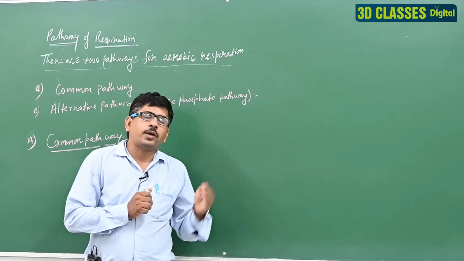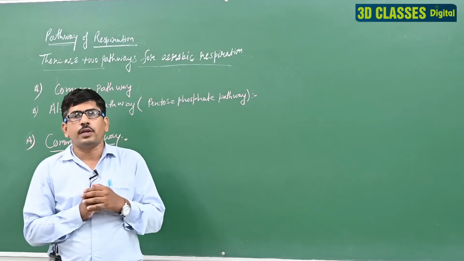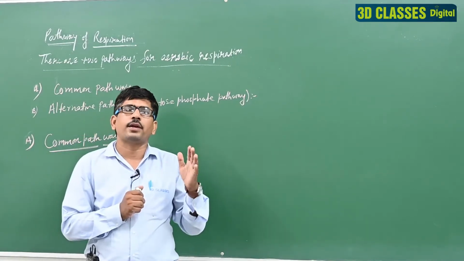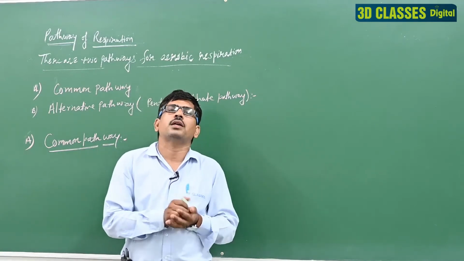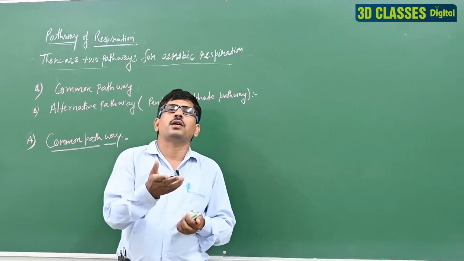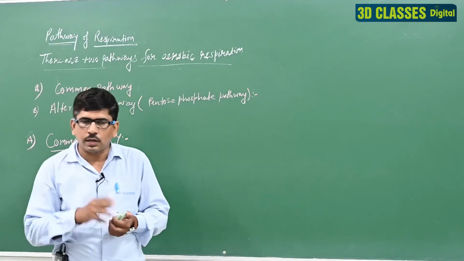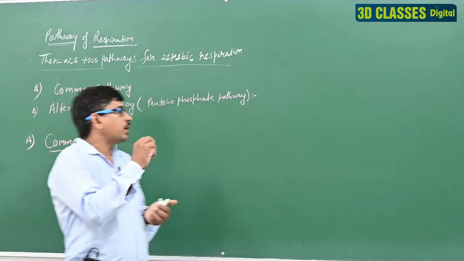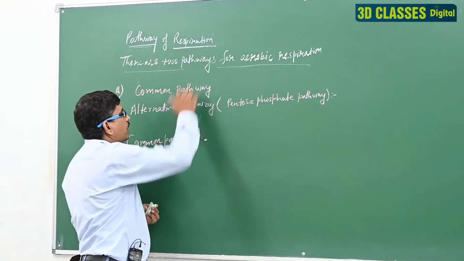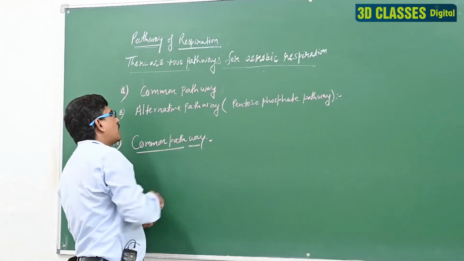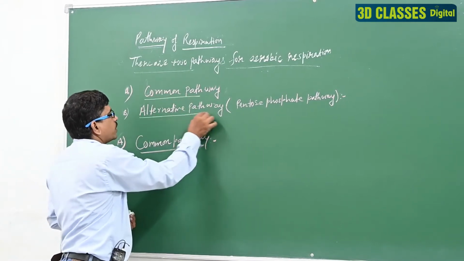Generally, aerobic respiration is present in all living beings, mainly plants and animals. They contain a respiratory system. Animals and plants carry out respiration through the lenticels and the stomata. Clear? But aerobic respiration has two pathways. The first one is the common pathway and the second one is the alternative pathway.